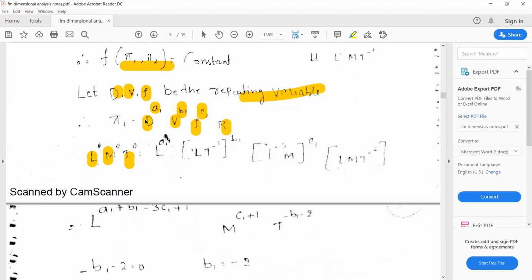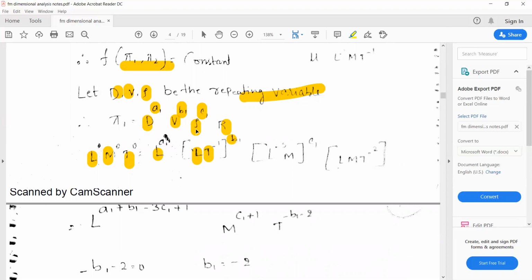So here you can see diameter. What is the unit of diameter? Meter. All right. So meter is related to length. So that's why it is written L to the power of a1. So what is the unit of velocity? Velocity is meter per second. So meter is related to length, per second is there, so divided by time, T to the power of -1, it is written to the power of b1.